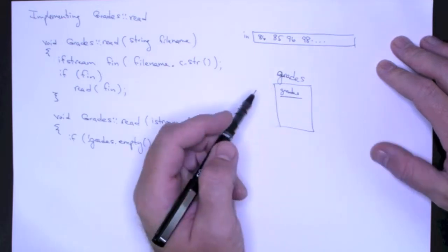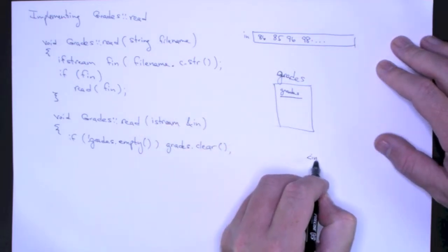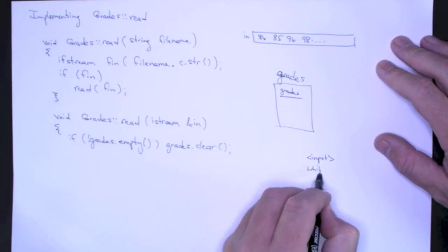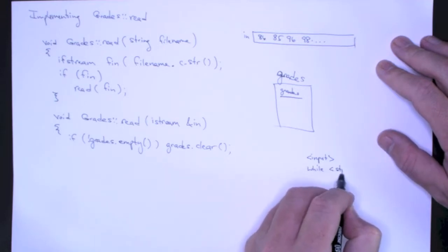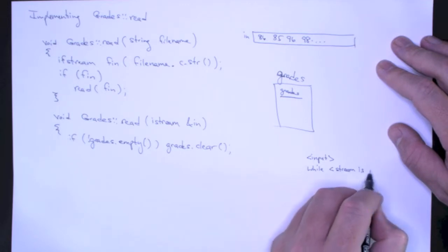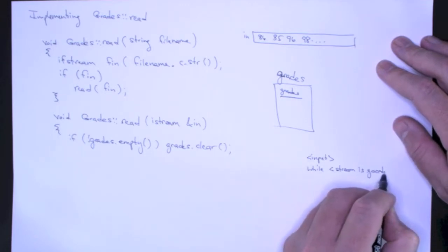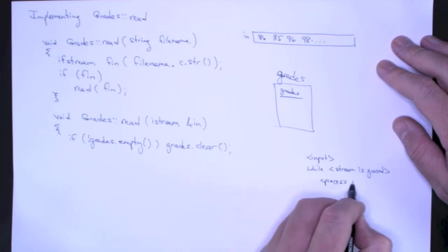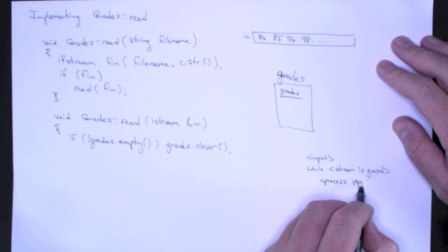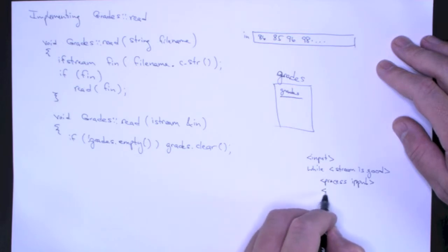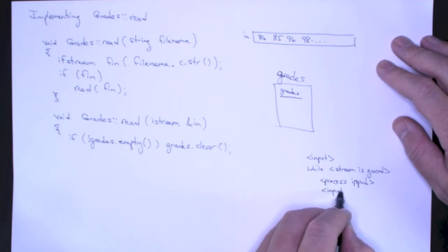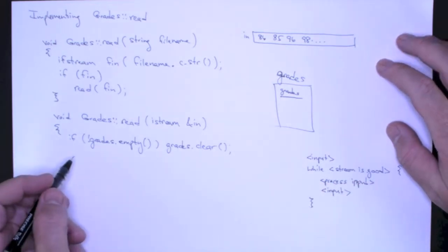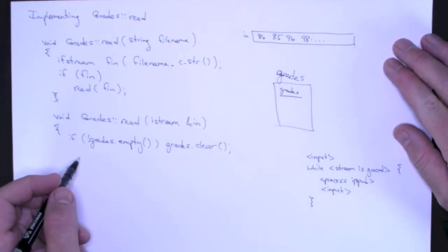Remember that when we're reading from a stream, we have this pattern where we have input, and while the stream is good, then we want to process the input, and then we want to input another object. Okay, so we're going to follow this pattern. So the first thing we want to do is